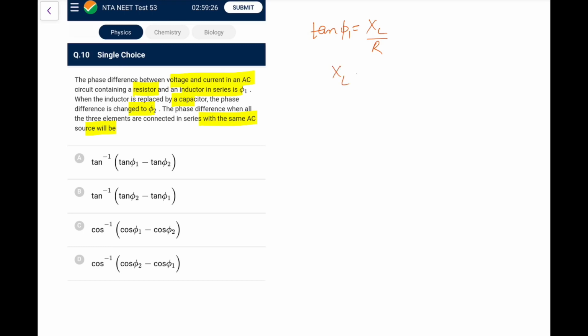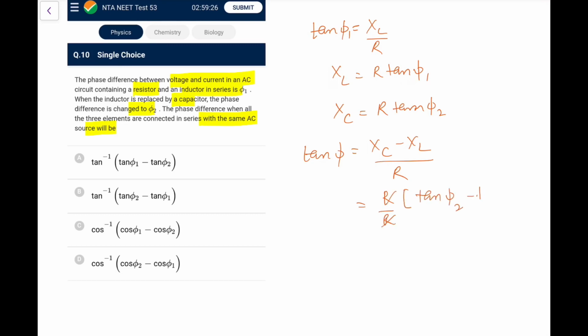So XL is equal to R times tan phi1. XC similarly would be equal to R times tan phi2. So when I have to calculate tan phi, when both are connected, the result is XC minus XL by R. So R common, this R and R get cancelled, this becomes tan phi2 minus tan phi1. So we will have tan inverse of tan phi2 minus tan phi1, that is what we are going to write.